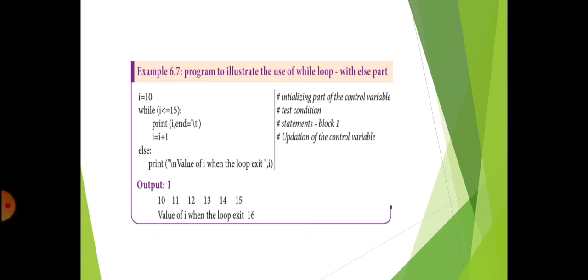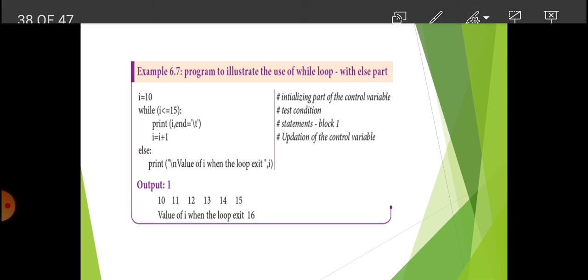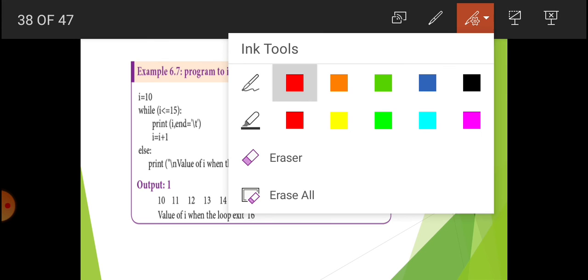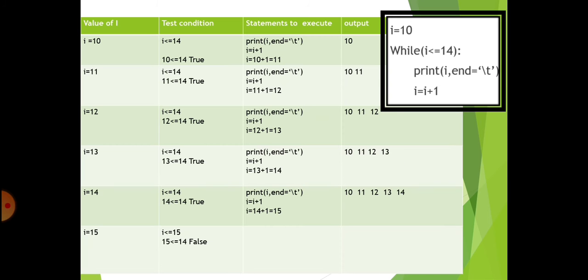Now you can see the example for the while loop. See this one, that is the execution table of the while loop. Previous example execution table. In this example I will give only I less than or equal to 14. Instead of using 15, here I will write I less than or equal to 14.